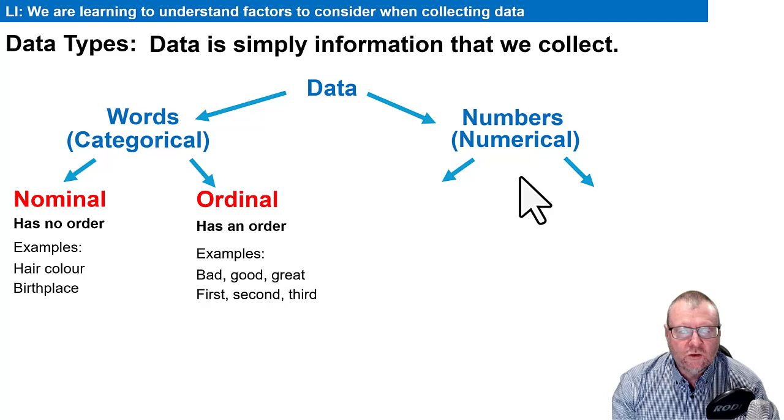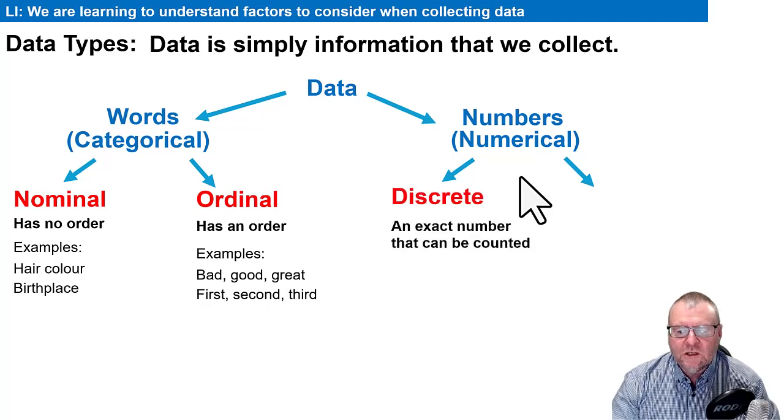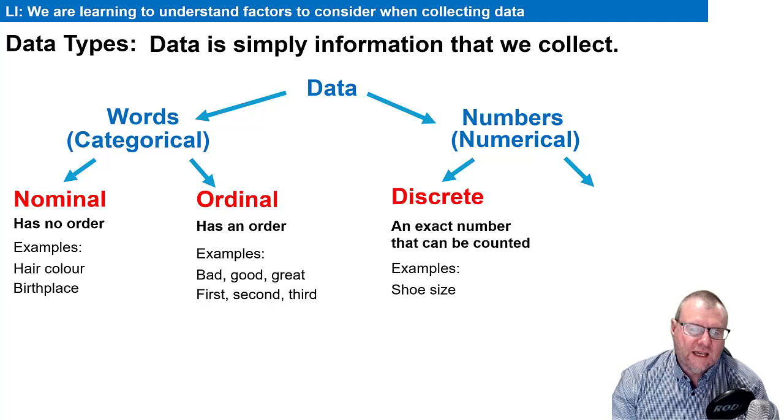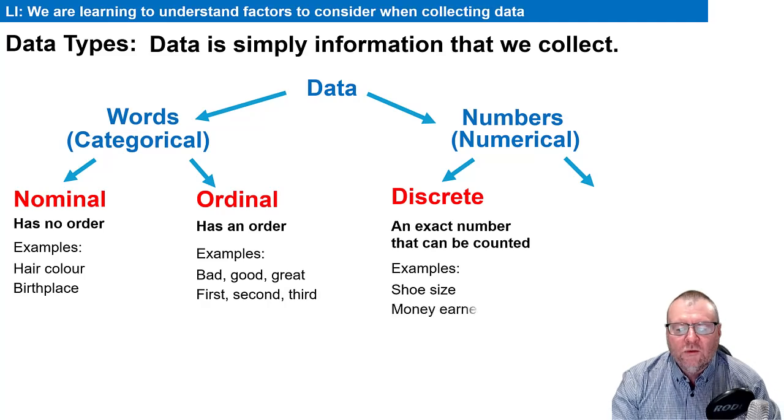Numbers can be split into two groups. One group is called discrete. So it's just numbers that can be counted. Usually they're whole numbers or integers. So things like shoe size. Oh, I'm a size 8 or I'm a size 10. It's just a one-off number. How much money did you earn? Oh, $150. Or for the day I earned $400. It's just a number on its own.